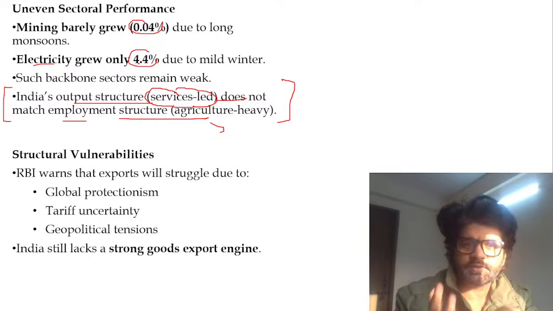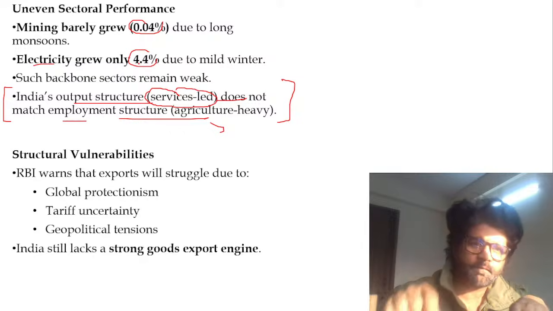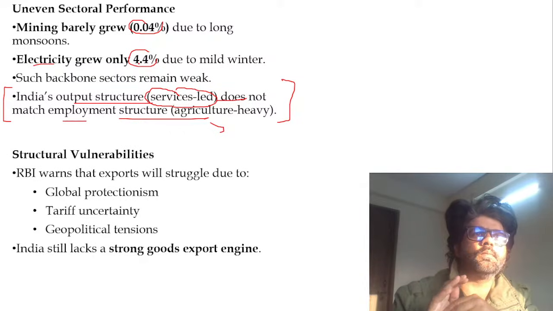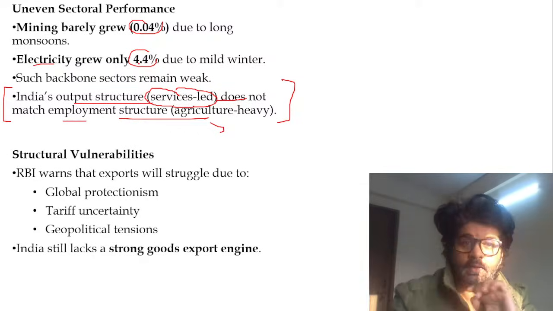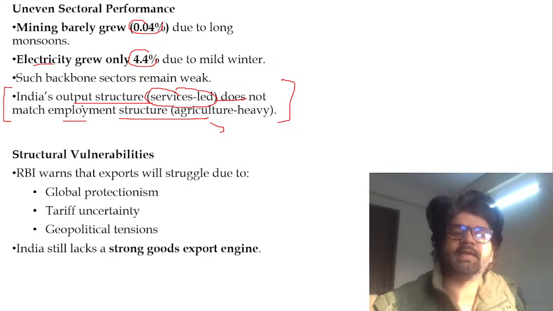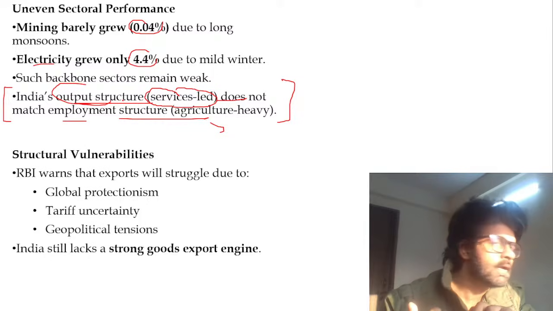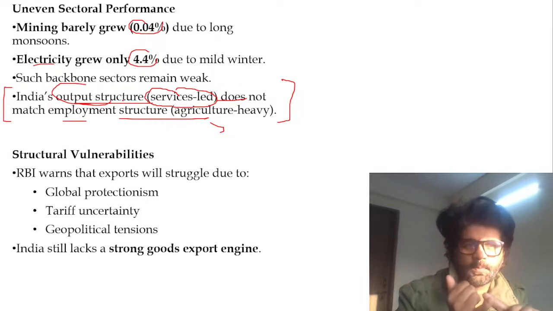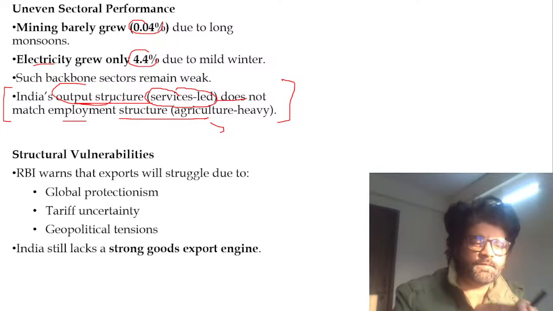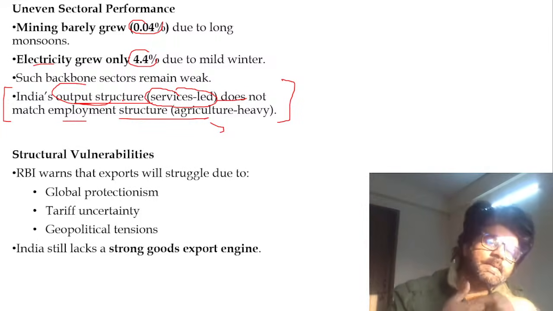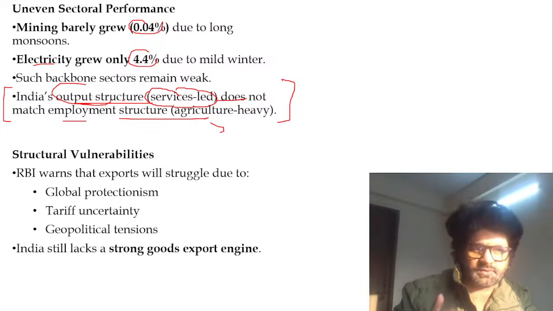So backbone industries did not develop, even if we take this particular data and believe this is correct data. And this point is very important, you have to write it: India's output structure, the sector which is giving us GDP, GVA, is not the sector which is employing the maximum number of people. We have been an anomaly, shifted from primary to tertiary sector, thereby undermining the secondary or manufacturing sector.